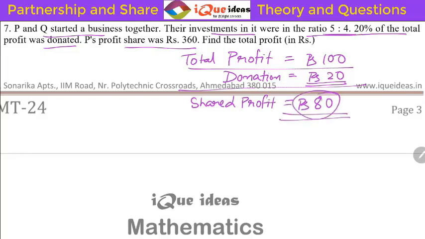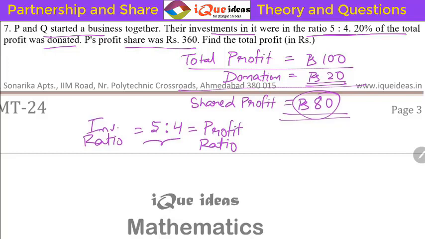Now, how will this 80 rupees be distributed? Their investment ratio is given as 5:4. Nothing is mentioned about time, so we assume that it is for the same time. For the same time, whatever is the investment ratio will become the profit ratio. So the profit ratio is also 5:4. Now out of this 80 rupees, how much should P get? For P it is 5 and for Q it is 4. So P's share should be 5 by 9 into 80. This is 400 by 9.